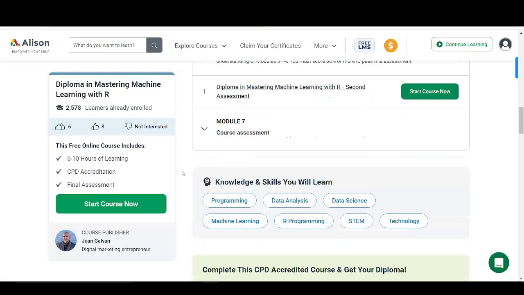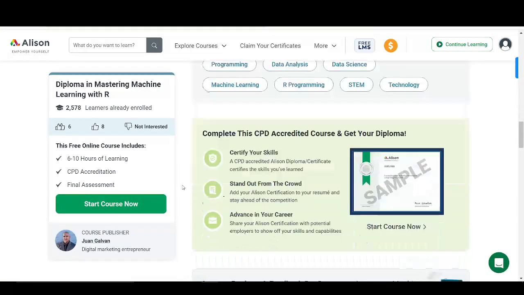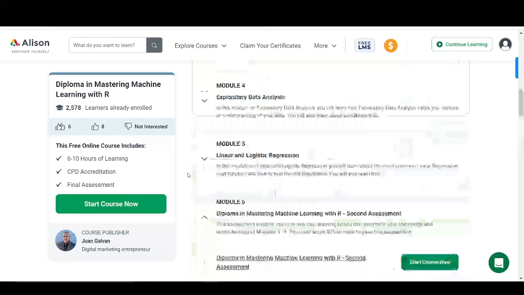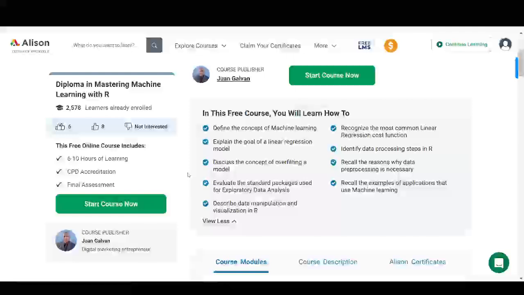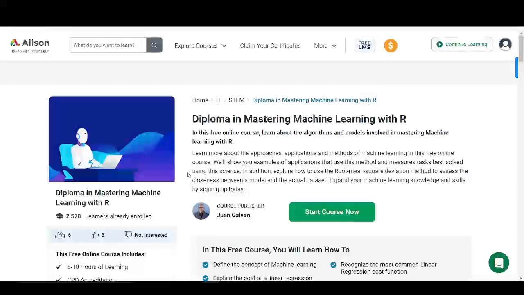So once you are done with everything and you complete all the necessary assessments, then you can come and apply and get your certificates. The certificate will also help in your journey in machine learning to build your portfolio or your resume as an expert or someone with knowledge in machine learning.